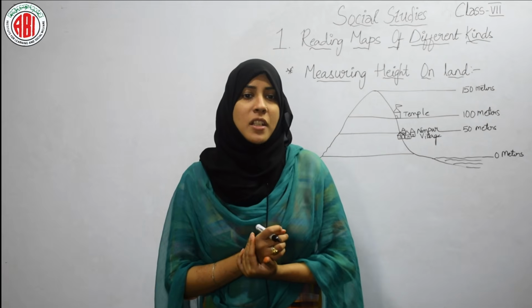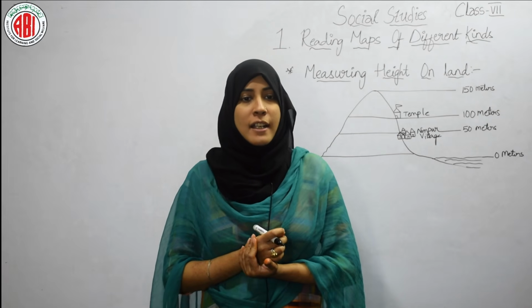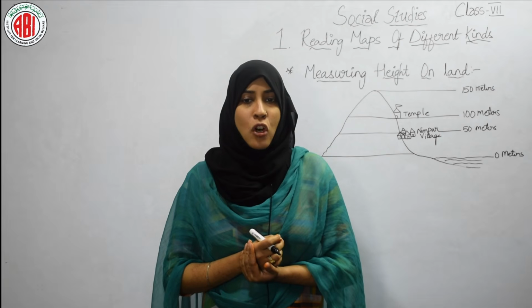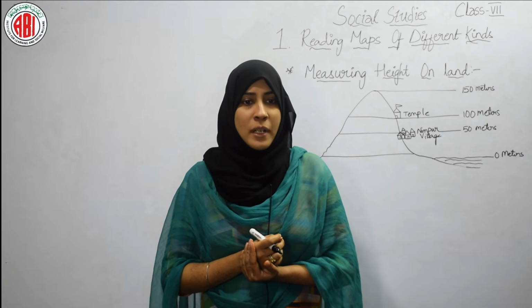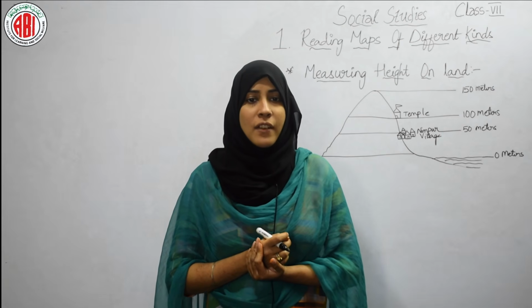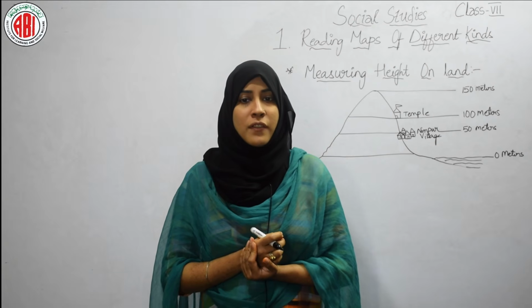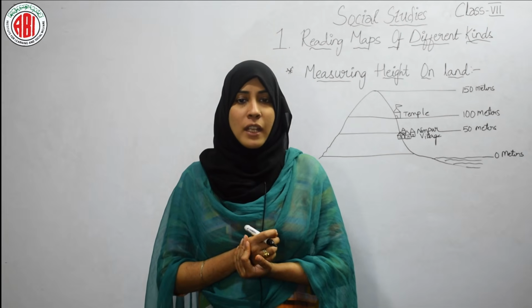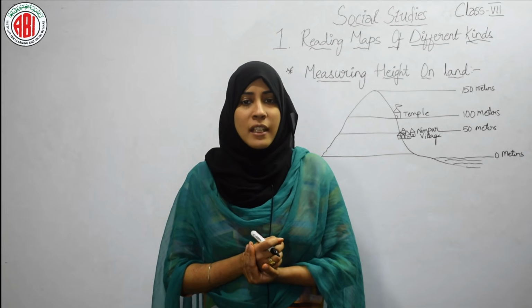Let's see, measuring heights on land. All heights on the land are calculated from the sea level. Since all the seas in the world are connected to each other, the sea level, the top surface all over the world, is taken to be roughly the same. Look at the picture of Nimbur village given to understand the idea.